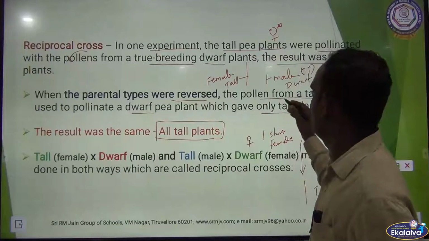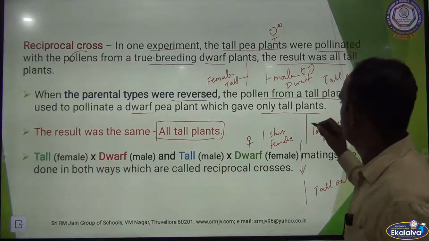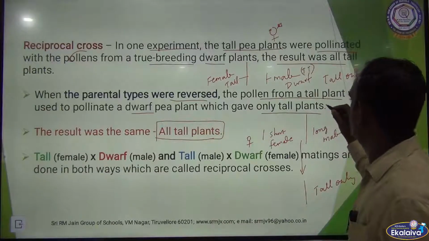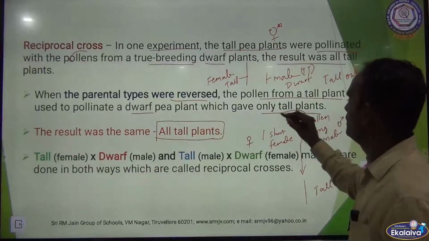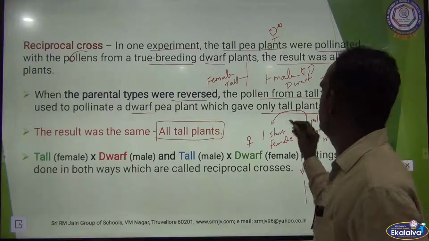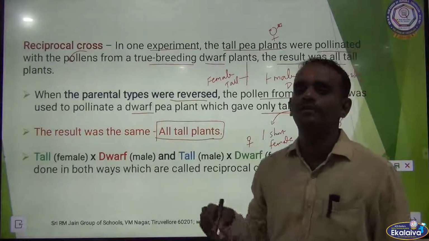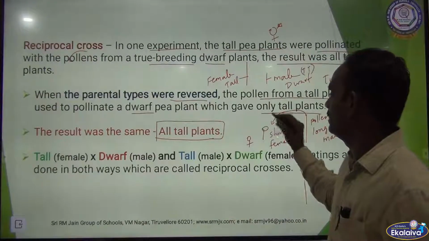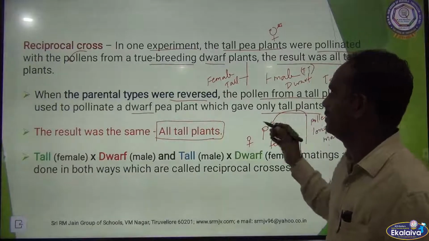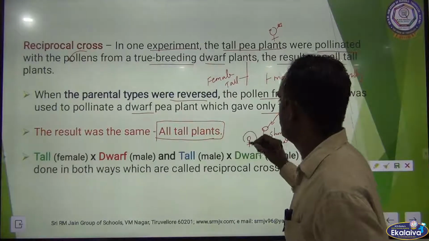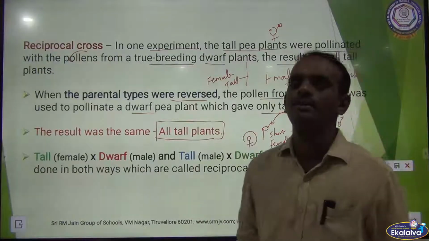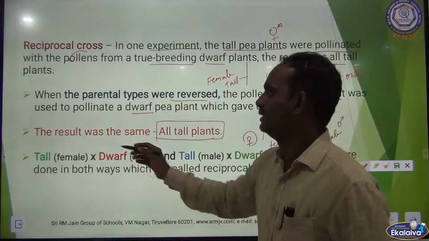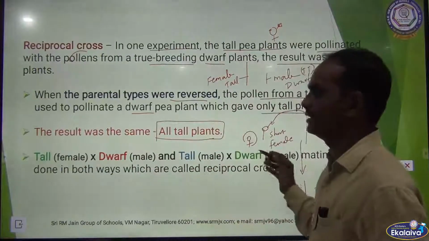The parent type was reversed. Now we are taking the pollen from the tall plant, the male. Pollen is taken from the male and transferred to the stigma of the female plant in the same flower. Now that female plant is dwarf. What is the first generation we are getting? All plants are tall only. So the results are the same in both conditions.